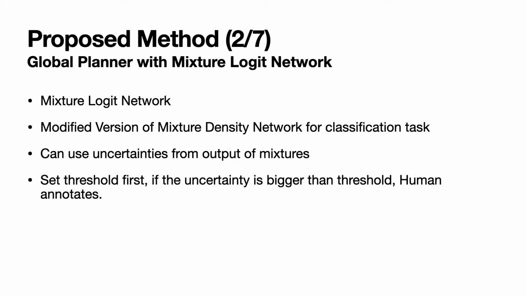It is a modified version of the mixture density network for classification tasks, and it can estimate uncertainties from the output of mixtures. For human-in-the-loop learning, I first set a threshold, and if the uncertainty is bigger than the threshold, the human annotates, and if it's not, the robot just acts.